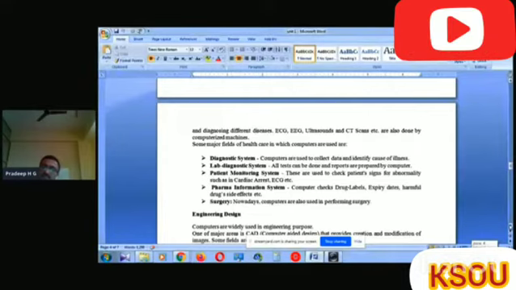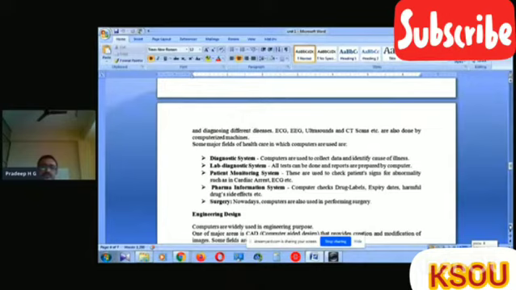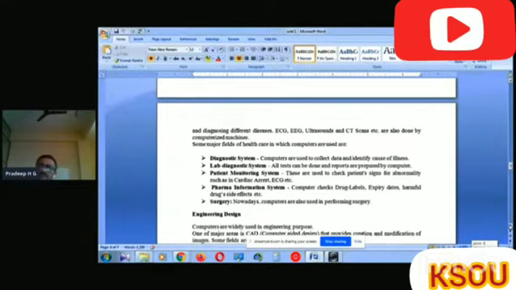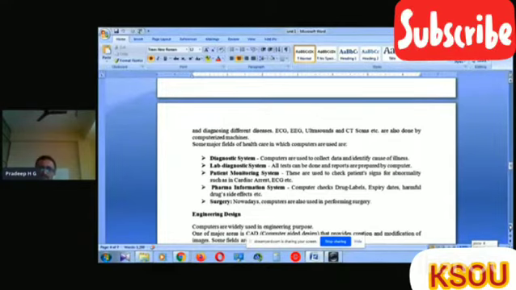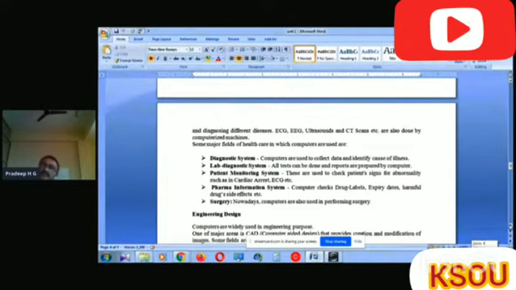Then surgery. Nowadays, computers are also used in performing surgery, whether manual or automatic. Automatic means we are using artificial intelligence to perform the surgeries. Even if we conduct surgery manually, some information regarding the diagnosis, the tests, or other additional information will be displayed on the screen.